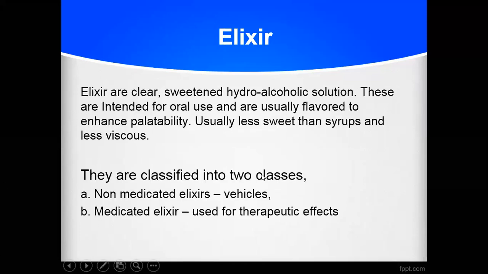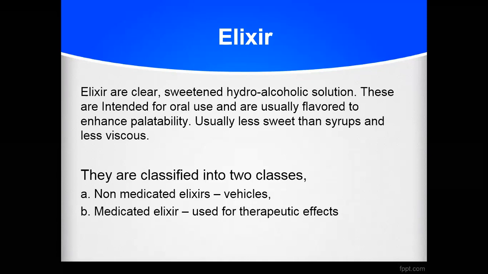Then another preparation is the elixirs. These are also a type of monophasic preparation. Elixirs are clear, sweetened hydroalcoholic solutions. These are intended for oral use and are usually flavored to enhance the palatability, usually less sweet than the syrups and less viscous. So elixirs are prepared by taking your drug as well as water and alcohol.